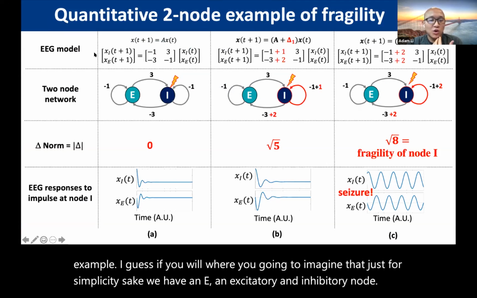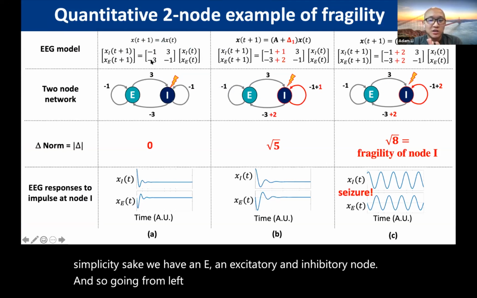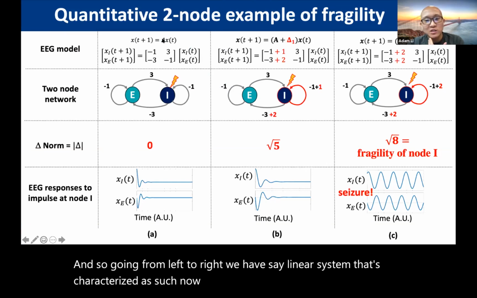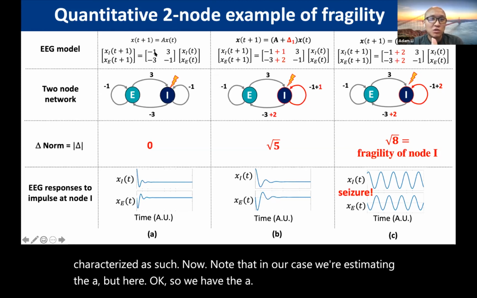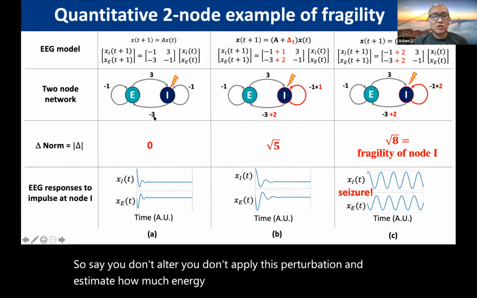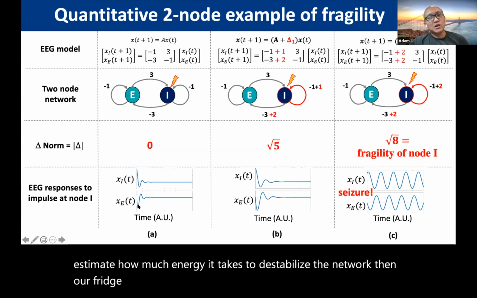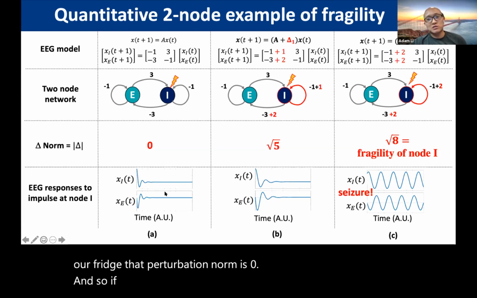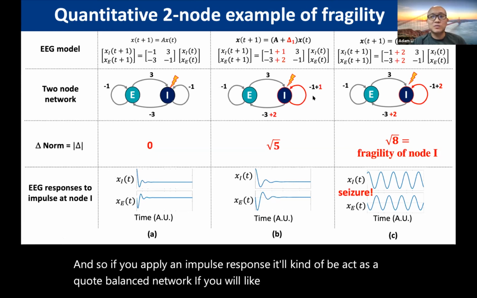Going from left to right, we have a linear system that's characterized as such. Note that in our case we're estimating the A, but here we have the A. Say you don't apply a perturbation to estimate how much energy it takes to destabilize the network, then that perturbation norm is 0. If you apply an impulse response, it'll act as a so-called balanced network, where the impulse response decays to 0.